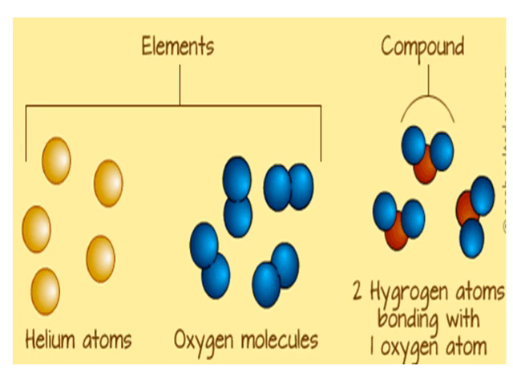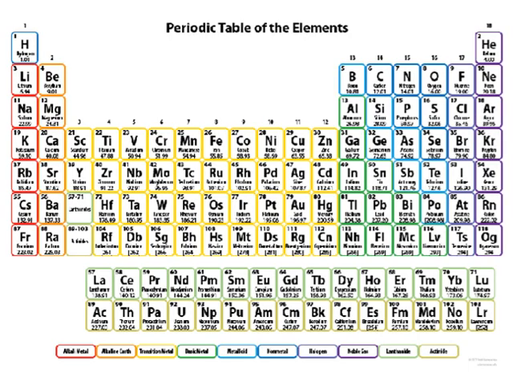In our periodic table, there are a total of 118 elements. So who is the father of the periodic table? Dmitri Mendeleev is the father of the periodic table. In our periodic table, there are 18 groups, or you can say 18 columns, which are called groups, and 7 rows which are called periods.